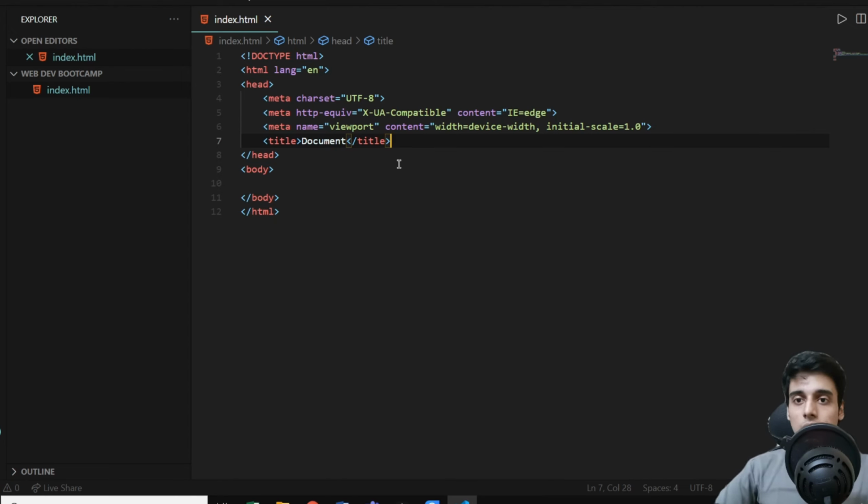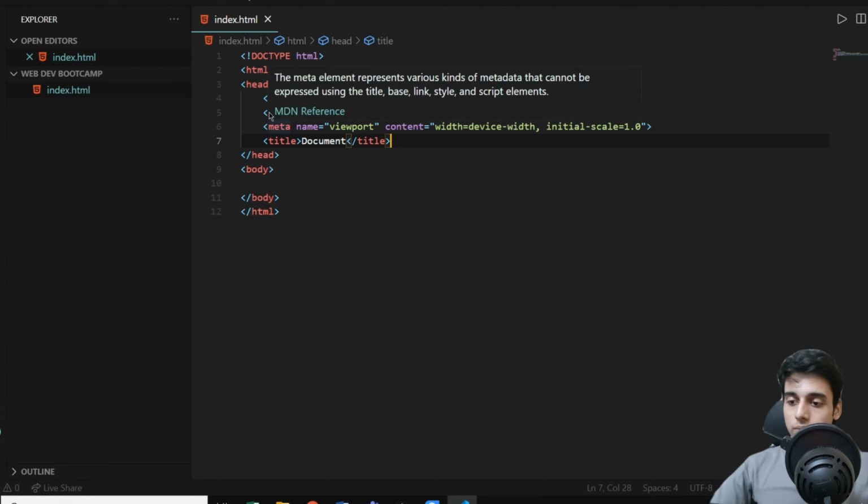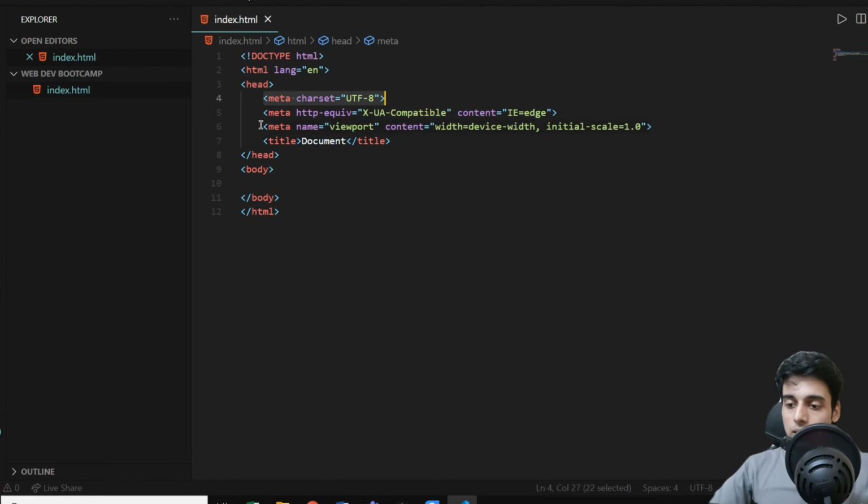So meta tags are very helpful if you want your websites to rank higher in a browser. Meta tags also have things like charset, name, and viewport. So what does this viewport mean? A viewport is the user's visible area of a web page. It varies with device. Let's say the viewport you see on a smartphone will be smaller than what you see on a desktop or a laptop. Okay.